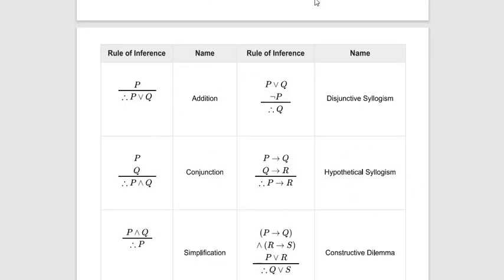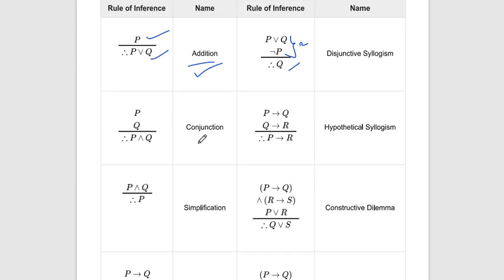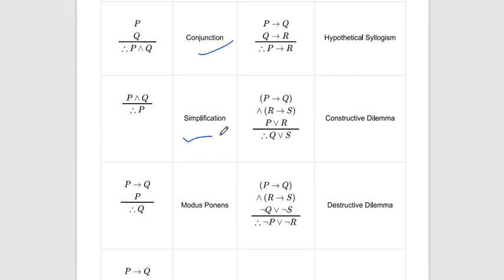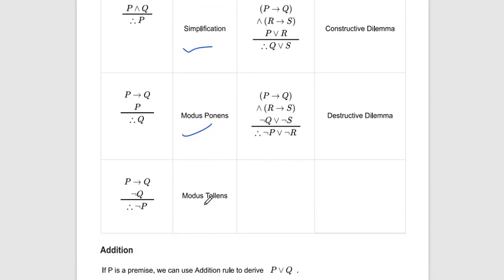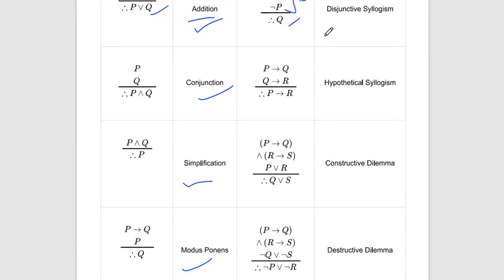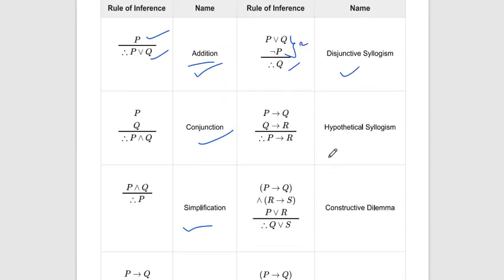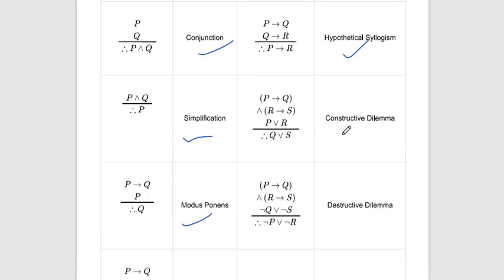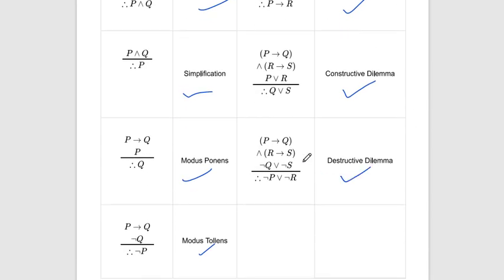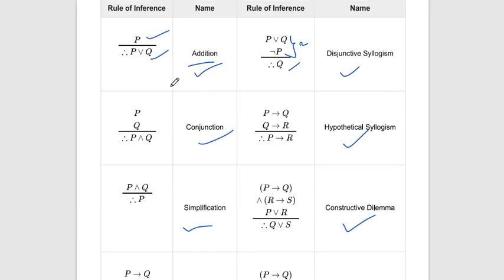Then the rules of inference; we have already talked about addition. This is a premise and this is a conclusion. These both are premises and this is the conclusion. So this is the rule of addition, then the rule of conjunction, simplification, modus ponens, modus tollens, disjunctive syllogism, hypothetical syllogism, constructive dilemma, and destructive dilemma. These are the rules of inference we already discussed.